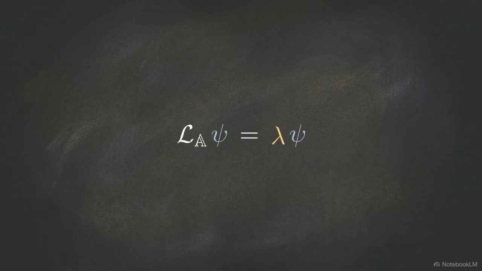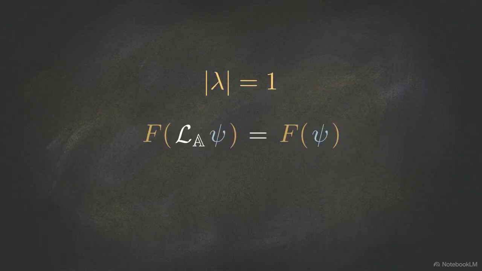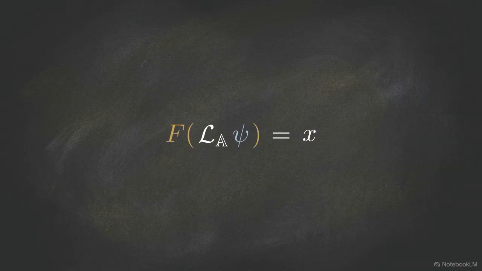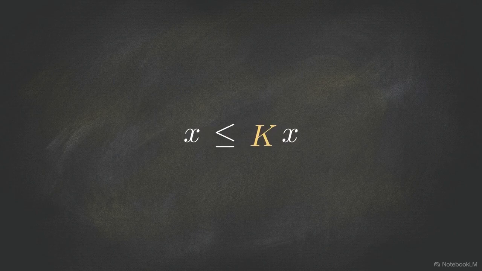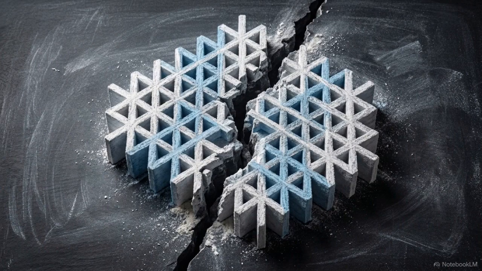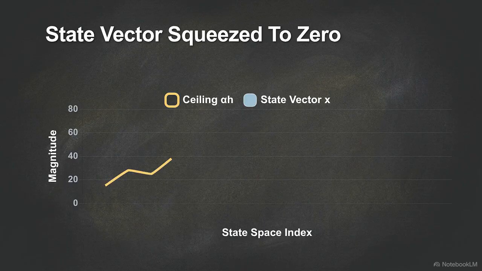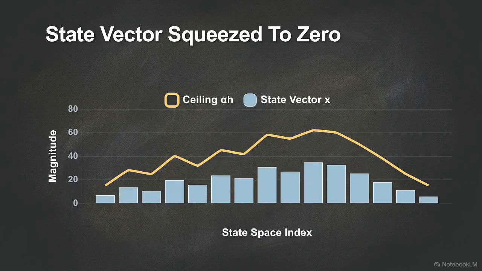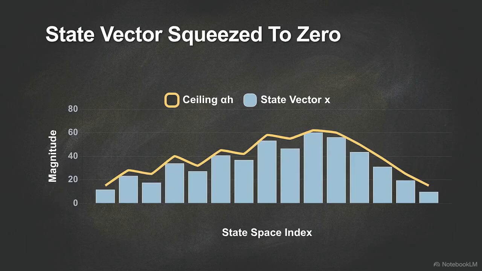Because the modulus of lambda is exactly 1, the algebraic cascade shown here proves that the vector x inherits a strict subinvariance. The vector x is less than or equal to the matrix K times x. In positive operator theory, this subinvariance exposes a fatal structural flaw for any non-decaying state. This graph shows the state vector x physically pinned tightly beneath a customized ceiling. That ceiling is defined by alpha, the absolute minimum scaling required to keep x beneath our Lyapunov vector h.